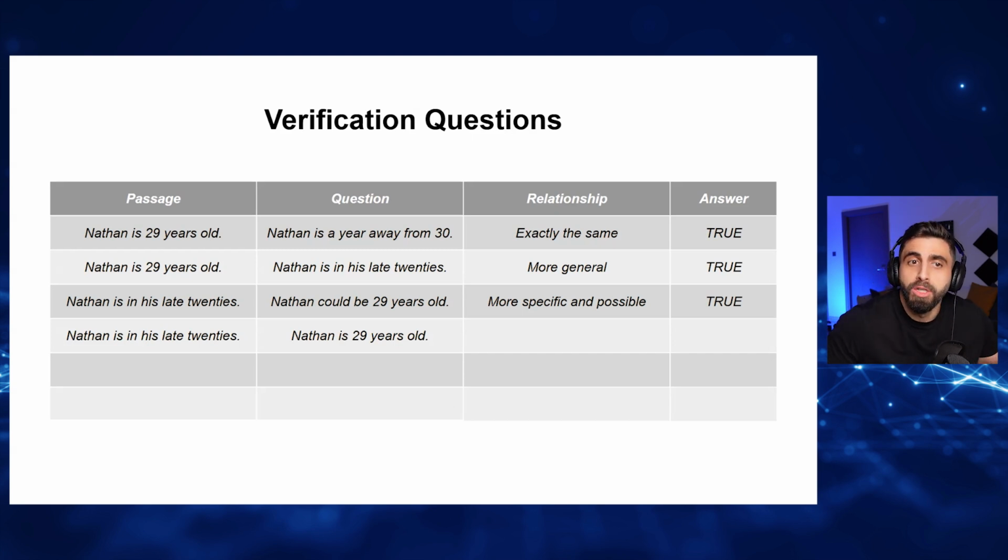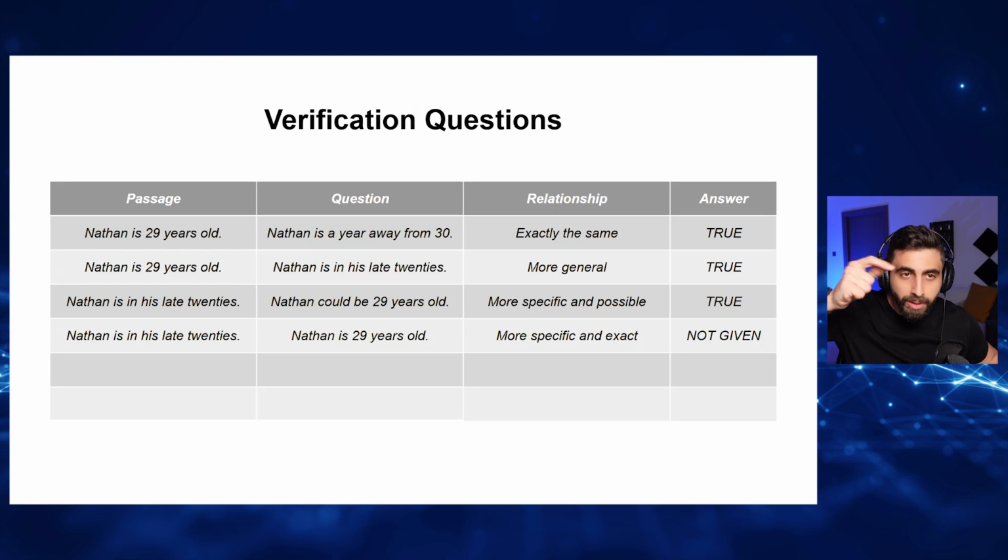This could be true, because the passage is saying he is in his late 20s. He could be 29. I don't know. Maybe he's 27, maybe he's 29. When you do this in the exam, look, I don't know. It's not given. The question is more specific than the passage, but exact. When it's exact, I don't know.